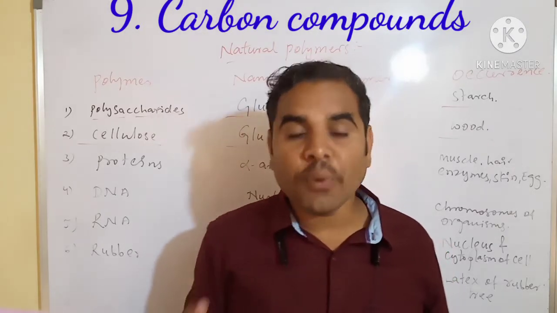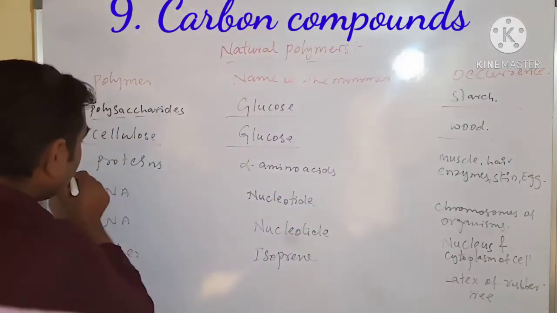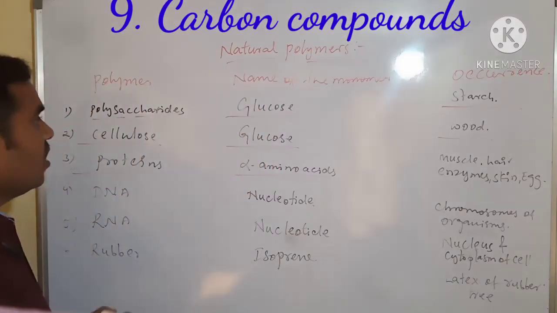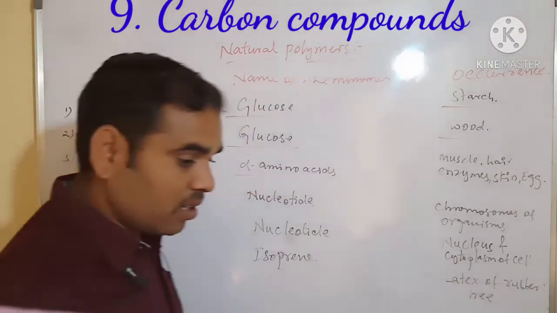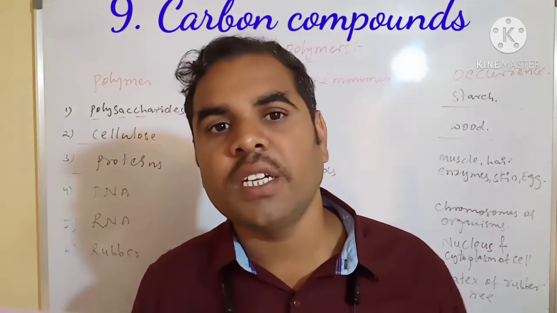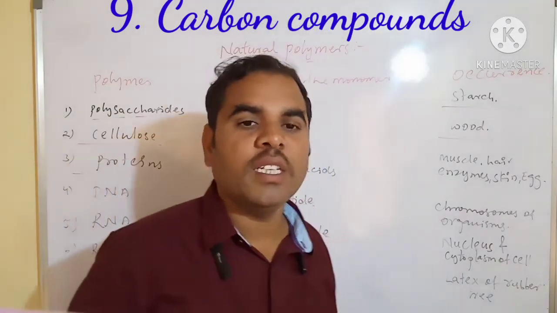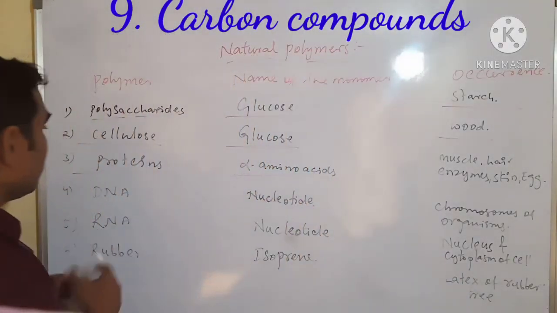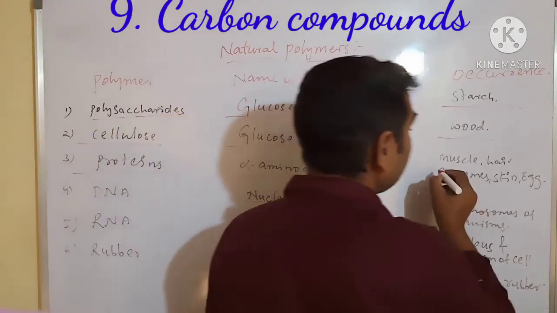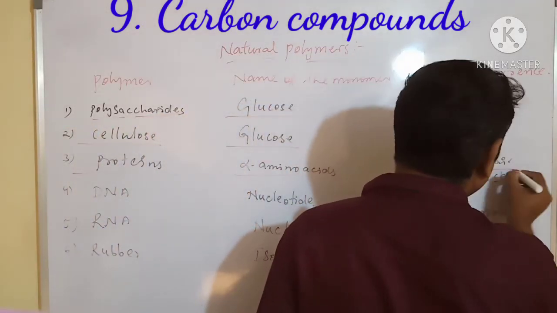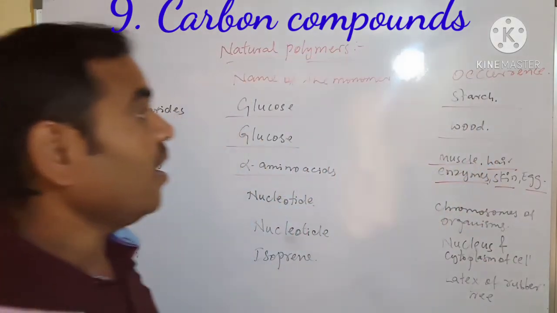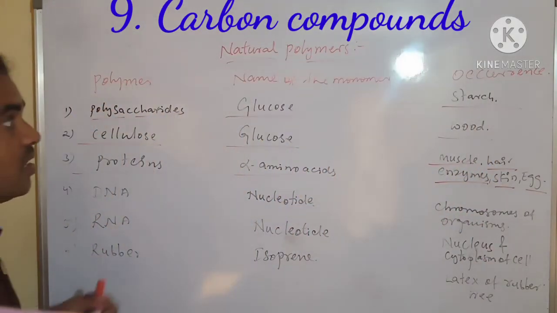Next, proteins. The monomers are alpha amino acids. You will learn this in 11th standard, in that chapter. Proteins are made of amino acids, and they are present in muscles, hair, enzymes, skin, and eggs.